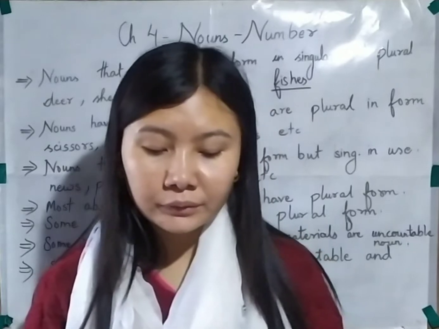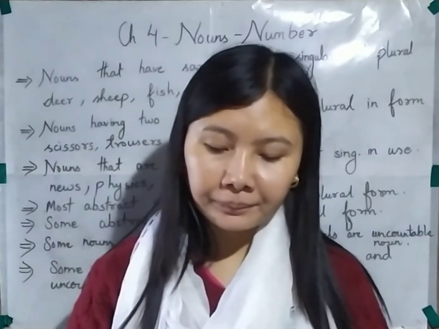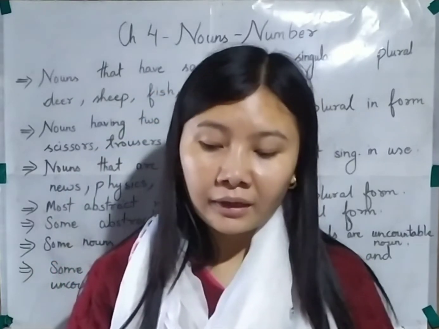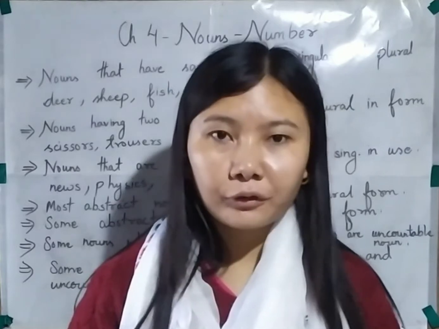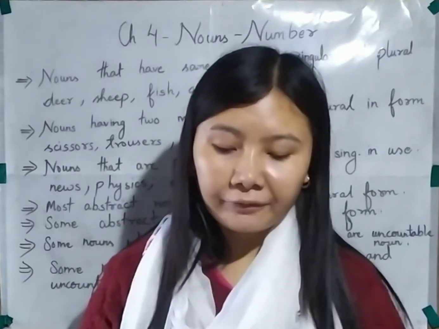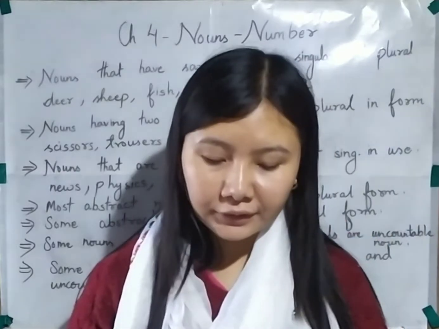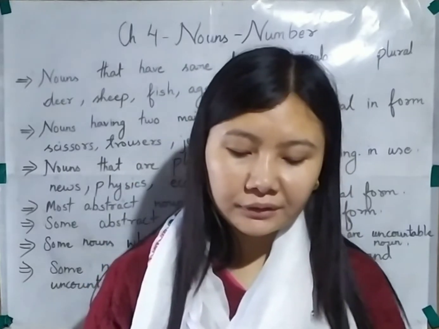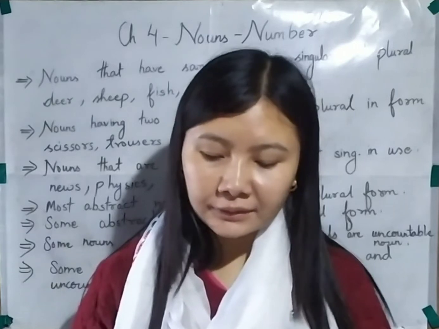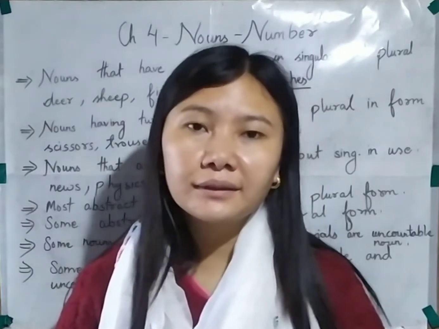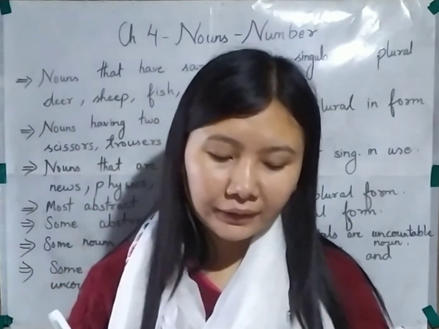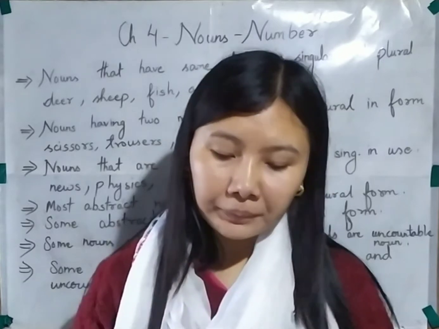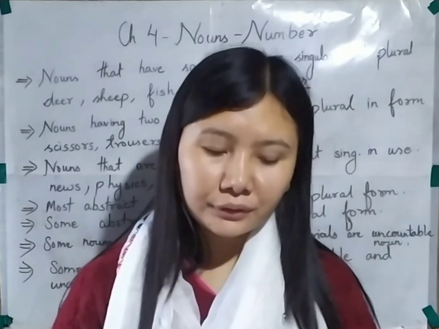There are some nouns that name things having two main parts. Such nouns are always used in their plural form. So there are nouns that have two main parts, such as scissors, trousers, jeans, tongs, spectacles, shorts, clothes, scales, pincers, binoculars. These are names of things that have two main parts. So such nouns are always used in their plural form.